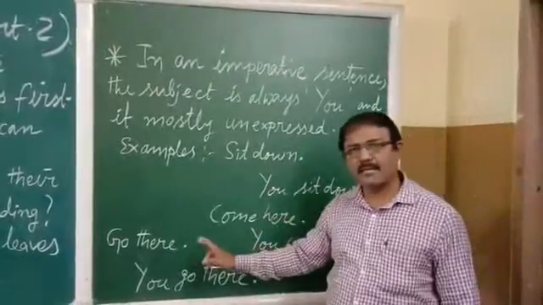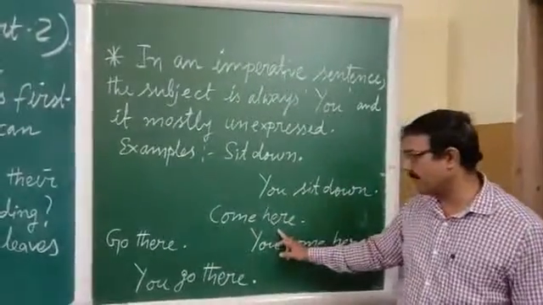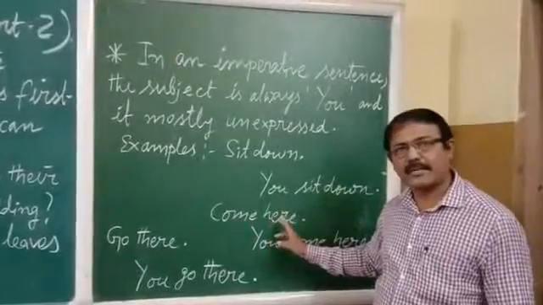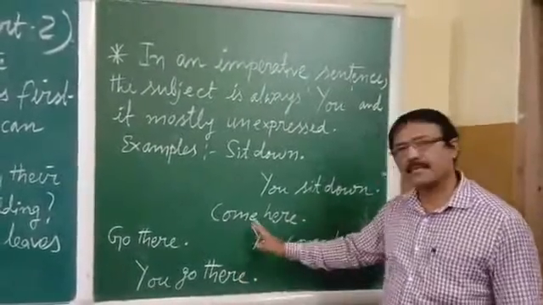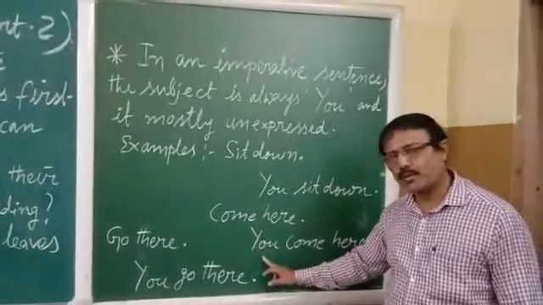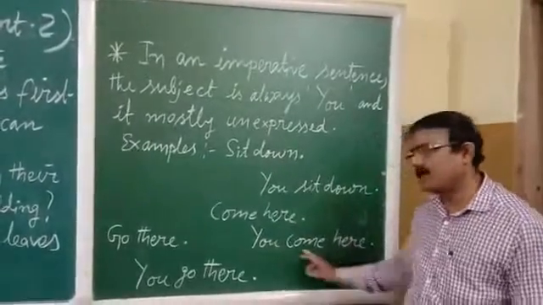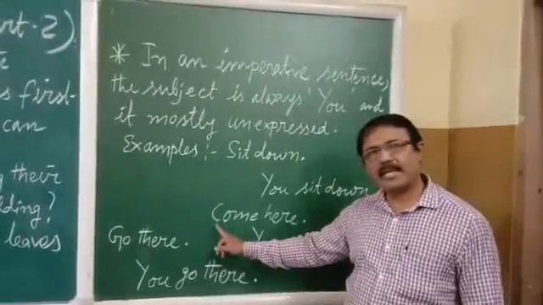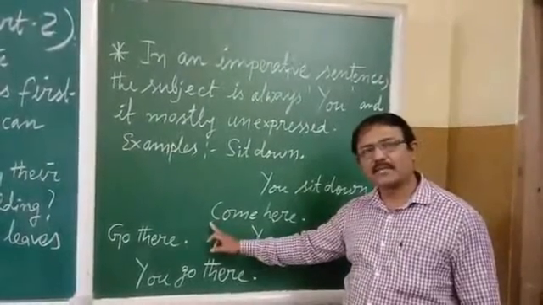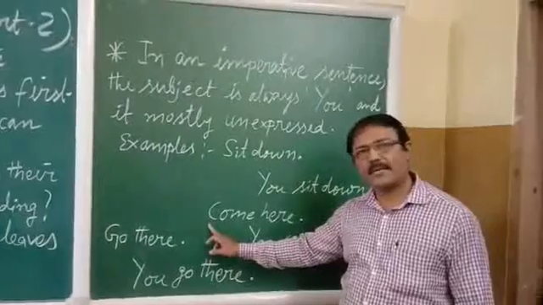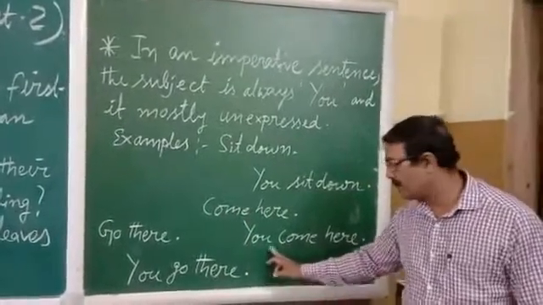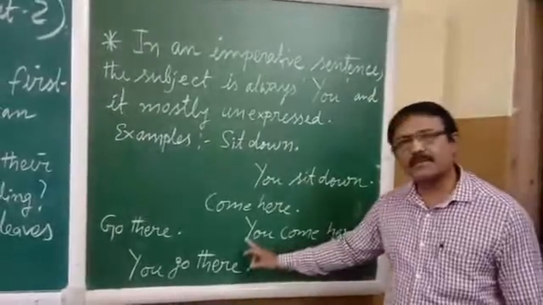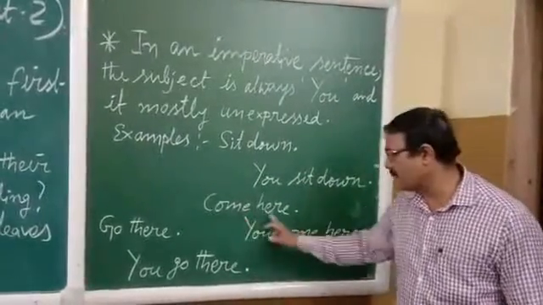Another example: come here. Here also this is a sentence, and here also the subject is hidden, and the subject will be you. You come here. Again you can see that when I wrote the come, this is the first letter of the sentence, and that's why it is capital. But when this is coming in between, it becomes a small letter. You come here. Here the subject is you, and this is the predicate.